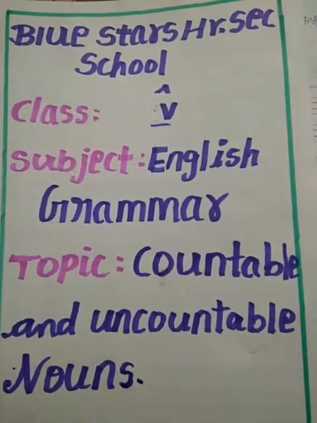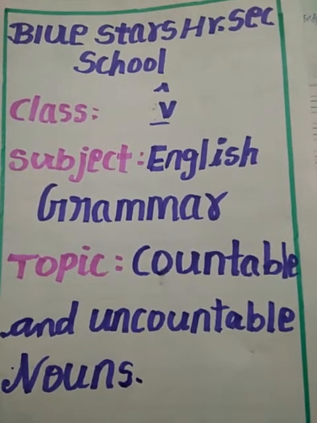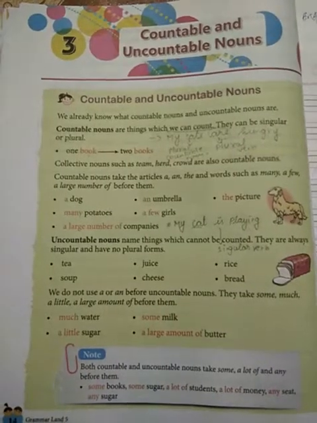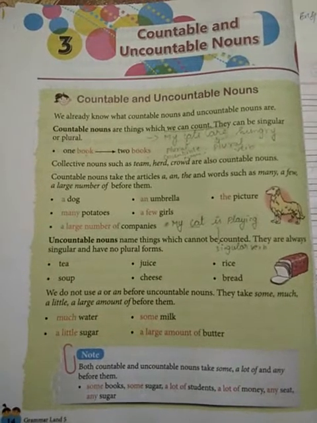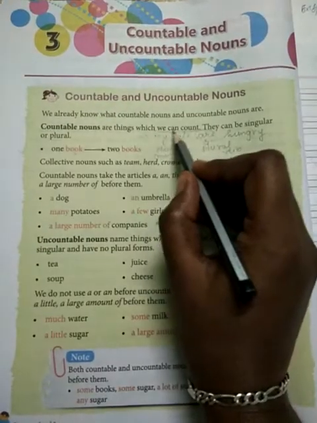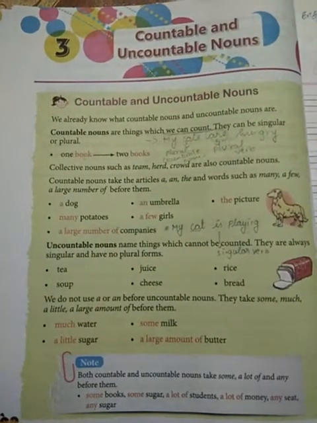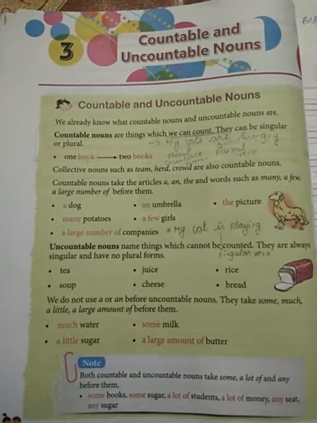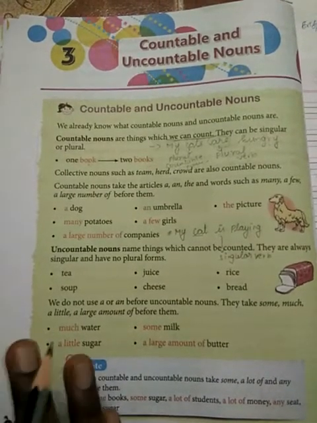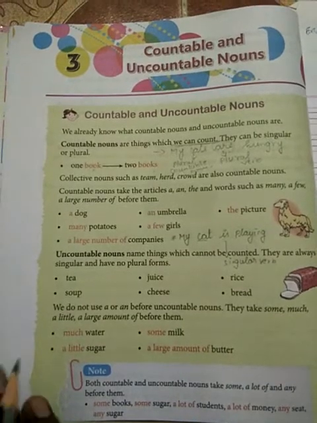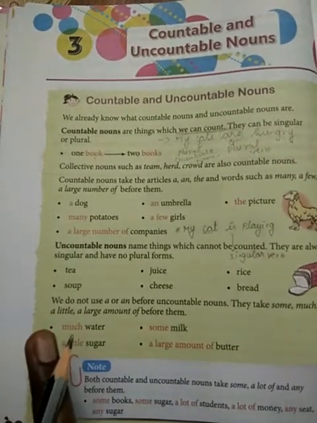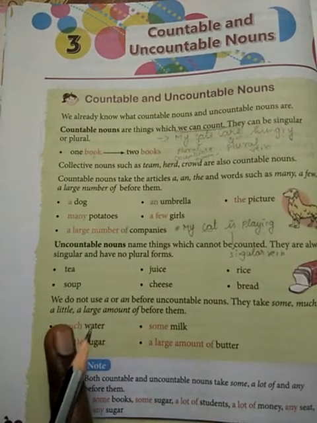Students, today we are going to discuss a new topic, countable and uncountable nouns. Let's start with countable noun. A countable noun is a noun that can be counted. For example, car, book, or flower. The countable noun has both singular and plural noun. For example, car, cars. Car is a singular form and cars is a plural form.